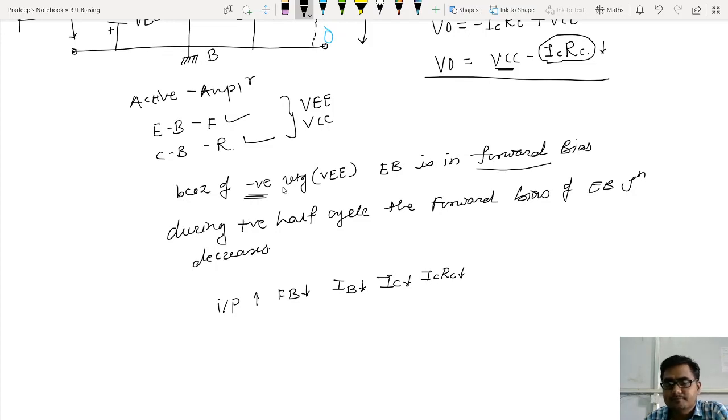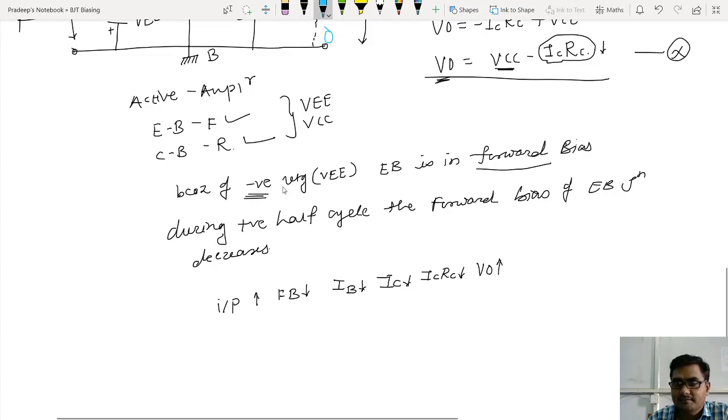Now what will happen to VO, that is output voltage? If ICRC decreases and VCC is constant, by this equation, whatever the equation number is, maybe X, the output voltage has to increase. Why does output voltage have to increase? Look at this. We have a negative sign here. We should not forget this negative sign. So it is a minus ICRC voltage drop. This is positive VCC and this is output voltage. So obviously if ICRC voltage drop decreases, then output voltage has to increase.